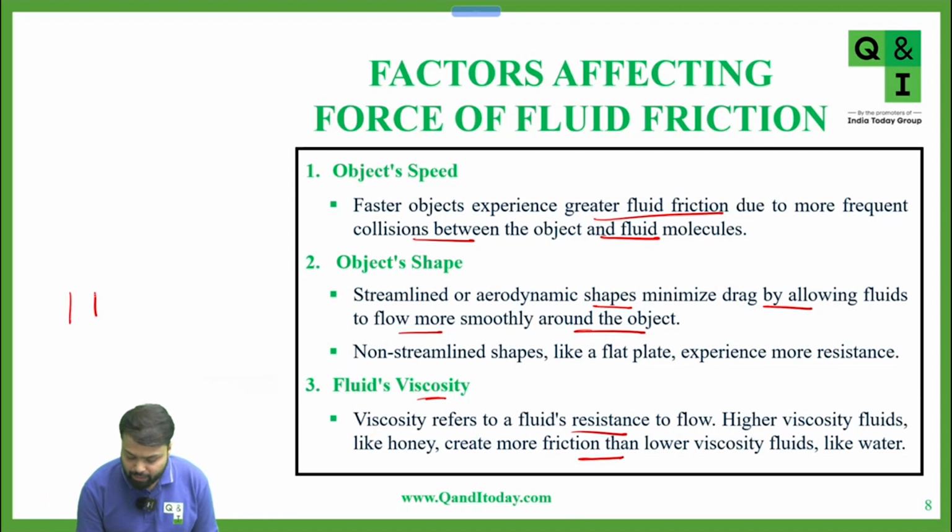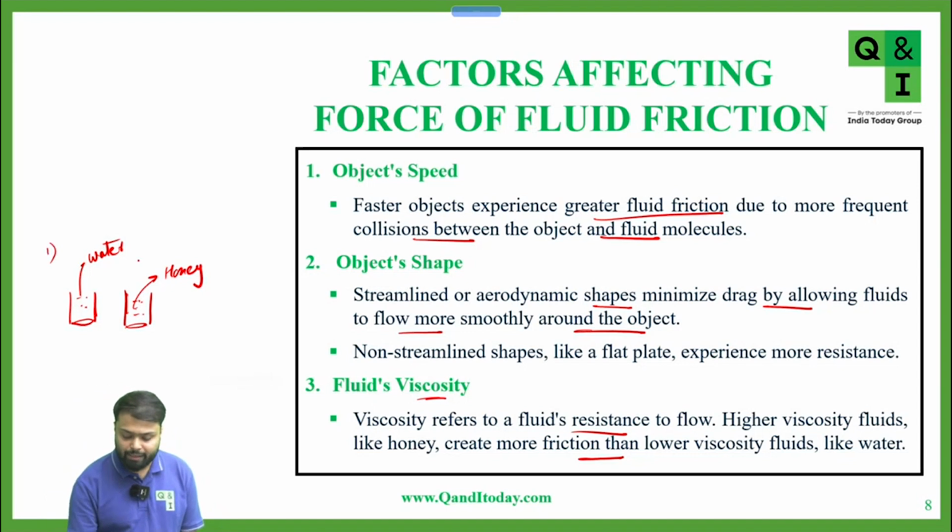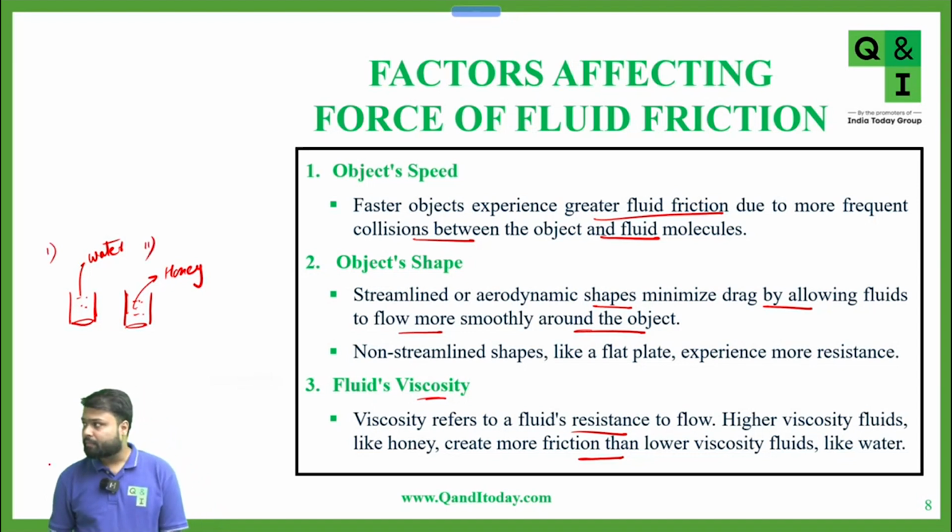Suppose you have two beakers, one filled with water and the second filled with honey. In which case can you easily stir, in water or in honey? In water, yes, because honey is more dense, so it is providing more friction.